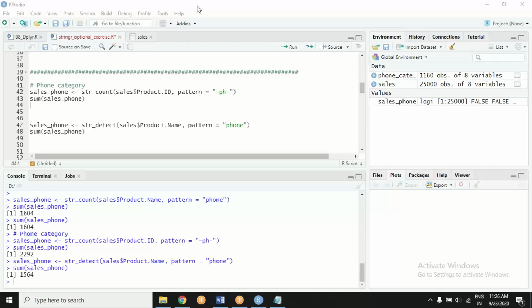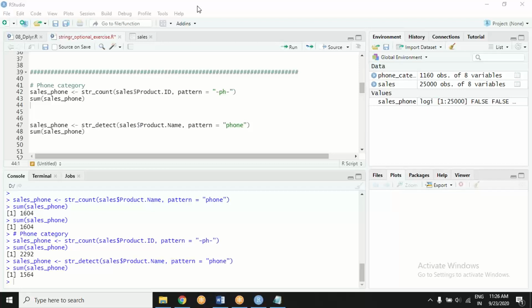Rehan, I don't think it is doing anything sensible. It is not returning anything. Think about it. Think about it.